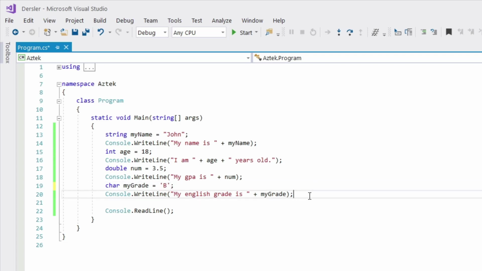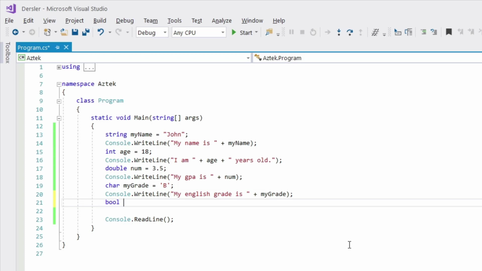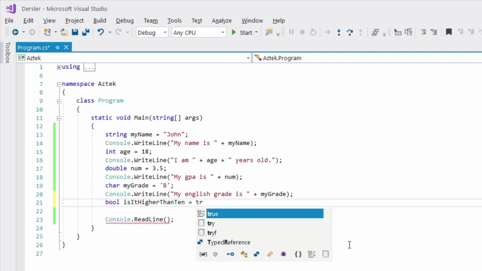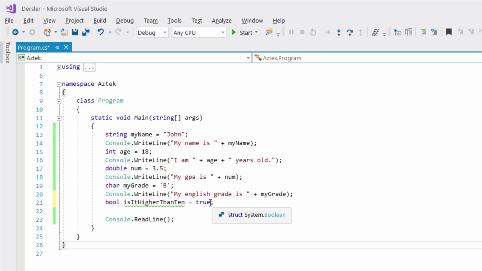So let's come to another data type, which is the bool data type. Bool data type basically shows that the statement is true or false. Let's write one. Let's say bool is it higher than 10? Let's say it's higher than 10, and assign a value to this variable. Our value is 11, so it's higher than 10. So let's write true. And as you can see, when I write the true value here, it changes its color to blue because it's a keyword.